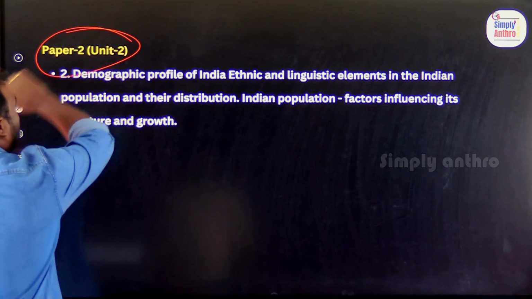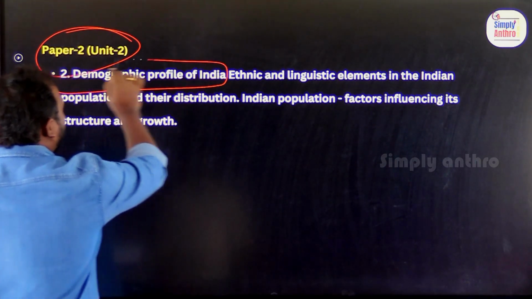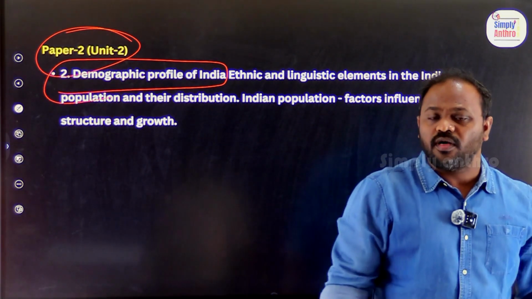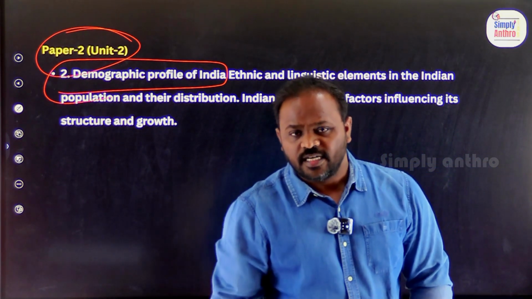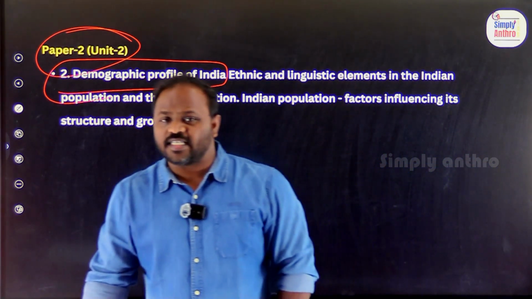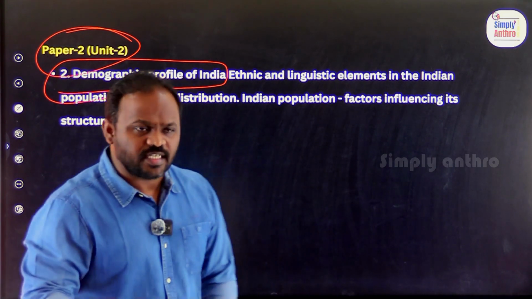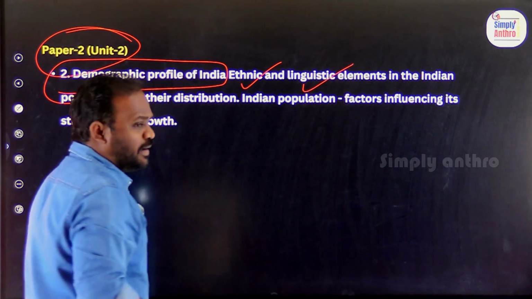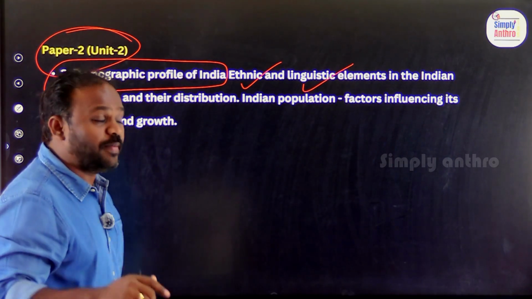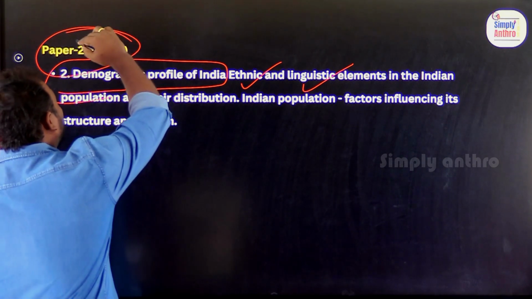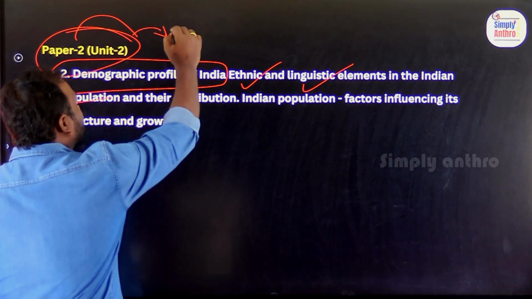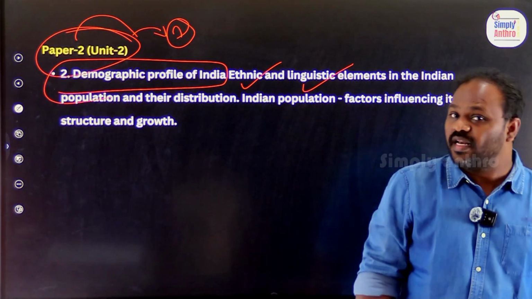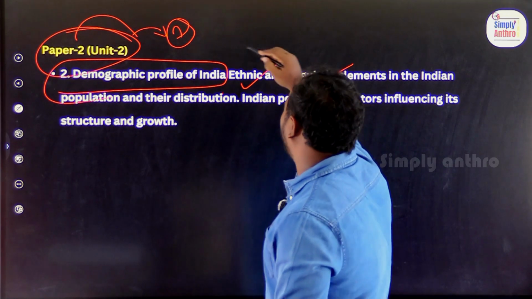One of the easiest chapters is the demographic profile of India. India is a place of various diversities: linguistic diversities, religious diversities, race diversities. Here we will talk about the ethnic and linguistic elements in India. In fact, paper 2 unit 2 is also replicated in the 7th unit of paper 1. Clear, right? Yes. So, the demographic profile of India.